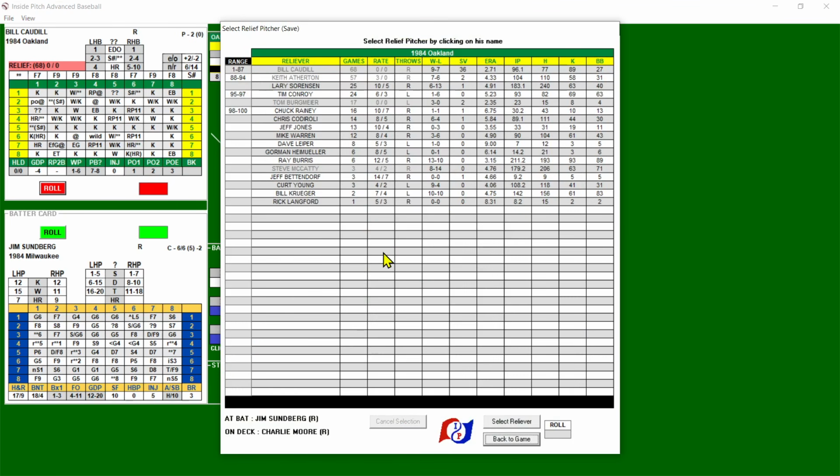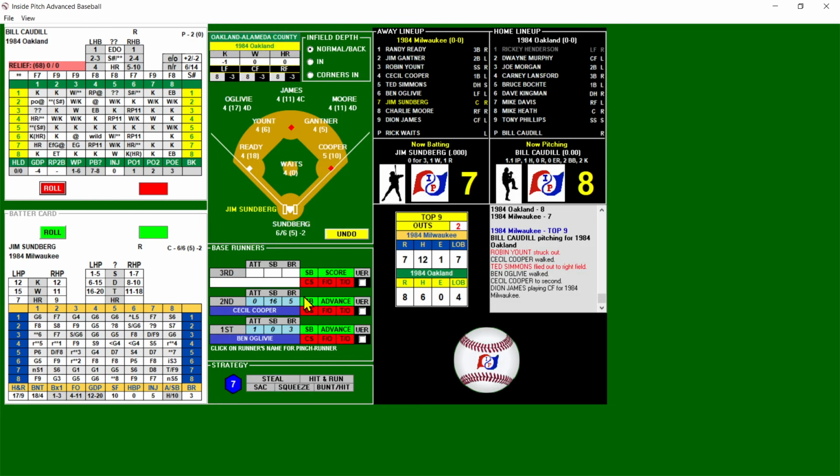Who else could I use? Hard to take him out. He's their closer. Could bring in Sorensen, who was mostly a starter. He pitched 183. I'm going to let him try and gut it out. He's going to try and get Sundberg, righty-righty. First and second, 2 out. 8-7 Oakland. Here we go.